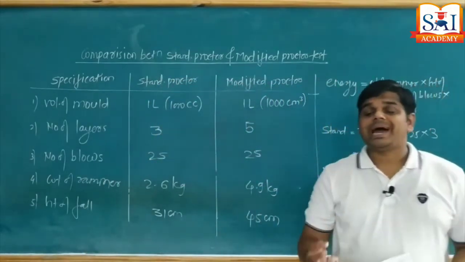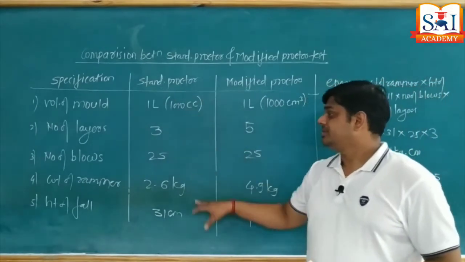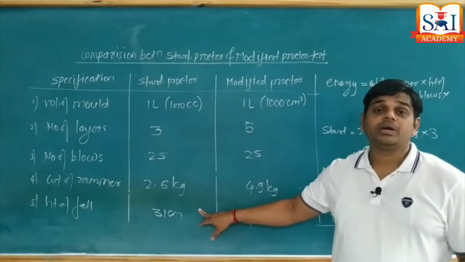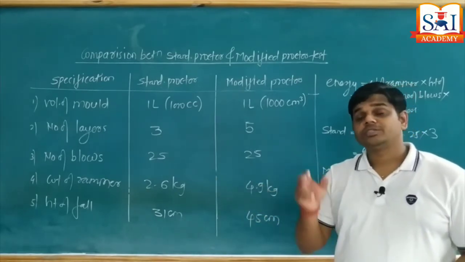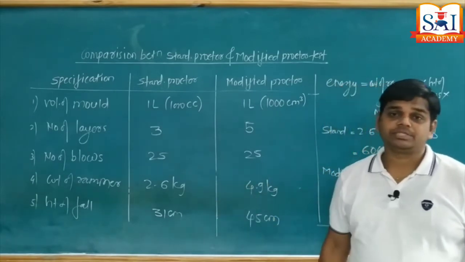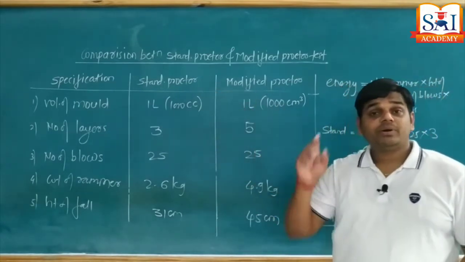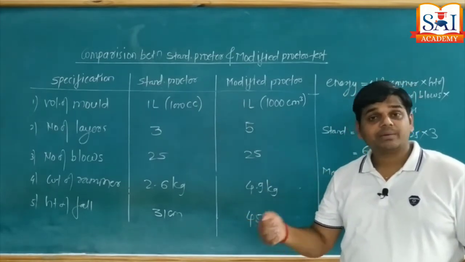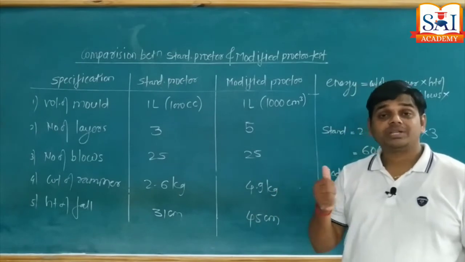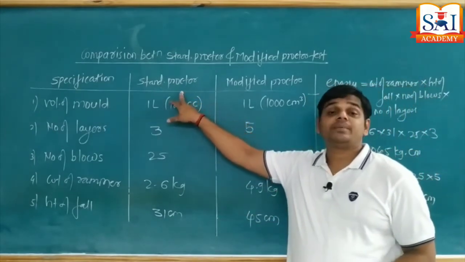For which particular application is which test applicable? So remember, standard Proctor test results are used for highway embankment, canal banks and for small level earthen dams. Okay, small level. Means whenever we are going to deal with soil structures like highway embankment, canal banks or small scale earthen dams, we refer to the results of standard Proctor test.